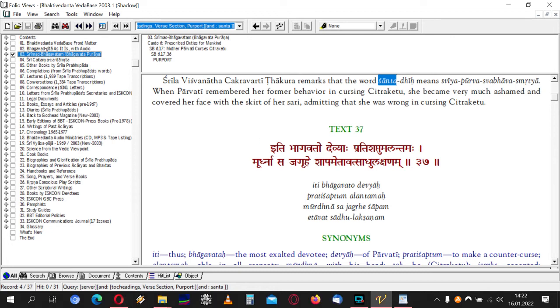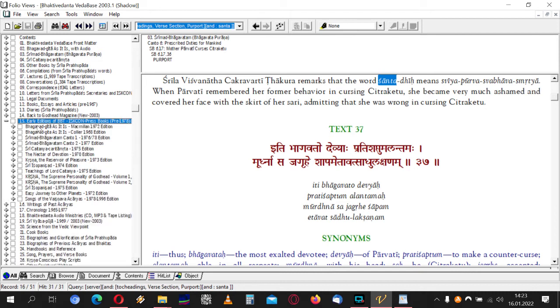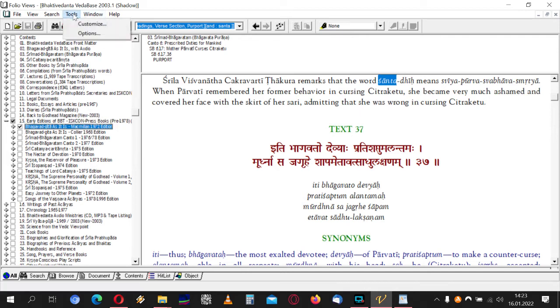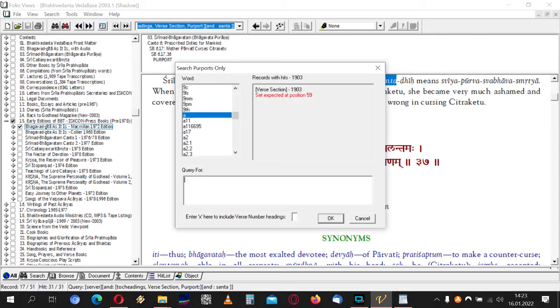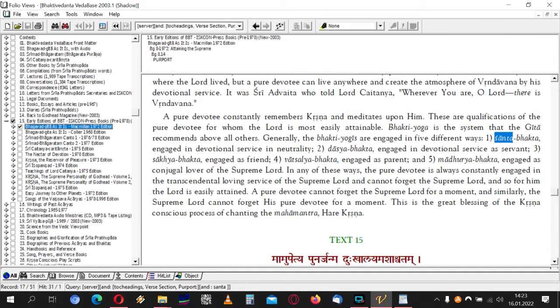So basically it's pretty simple, you can just select the book you want to search. If you want to search the Bhagavad Gita As It Is, then we need to go to early editions. Then we select Bhagavad Gita As It Is, 1972, search, purports only, and we're searching for Shanta. So Prabhupada is saying here in different ways, Shanta Bhakta, engaged in devotional service in neutrality, and so on.